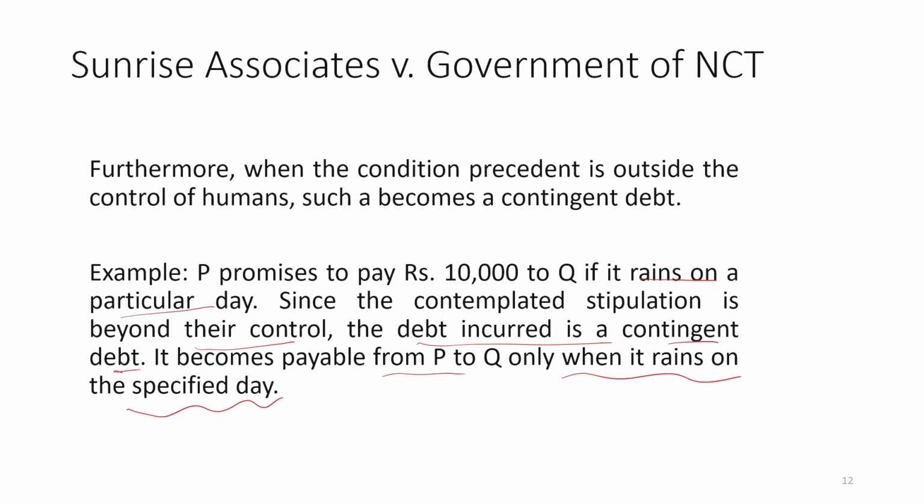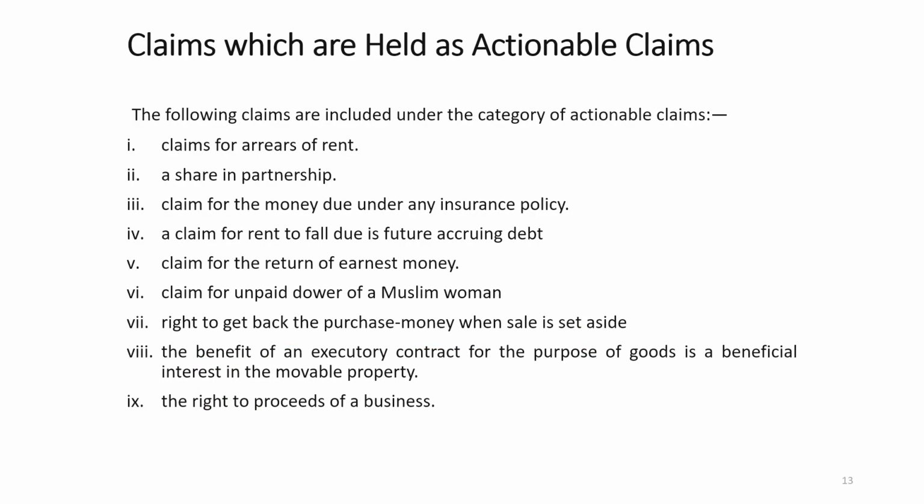Now, this example is not only from the act of God; even certain examples may come from society itself, that something is happening or something is not happening, and that may fall under this, but it must be beyond the control of the parties. Then there are certain claims which were decided by the courts as actionable claims. One by one, I am going to discuss the list of claims which are accepted as actionable claims and the list of claims which are not accepted as actionable claims.